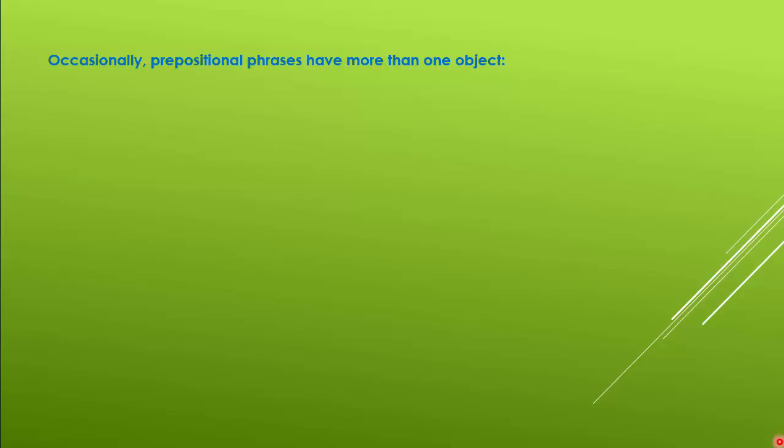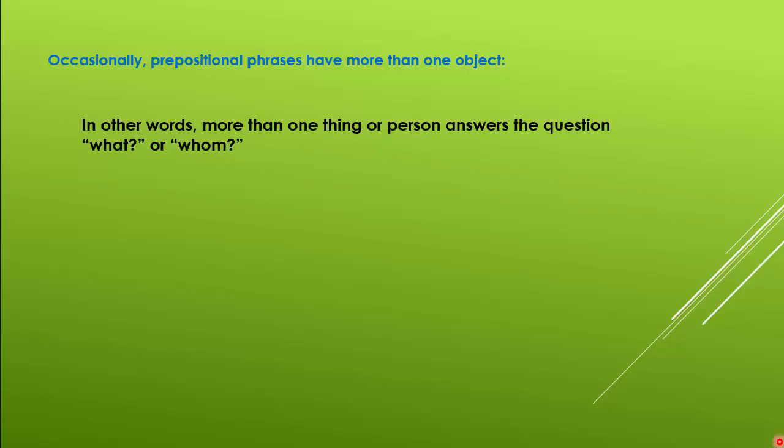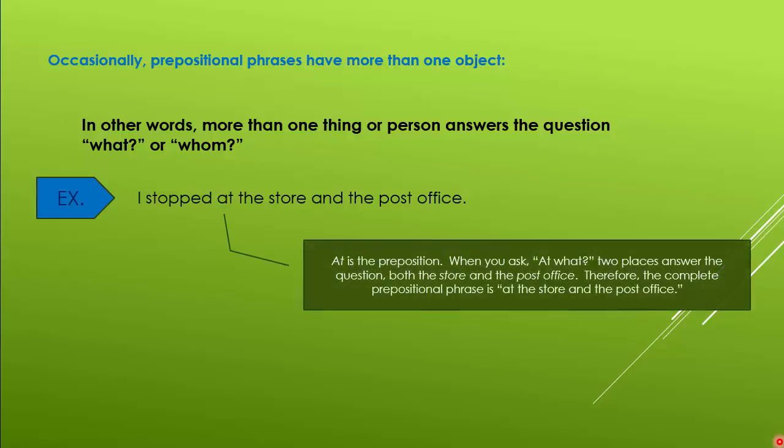Occasionally, prepositional phrases have more than one object. In other words, more than one thing or person answers the question what or whom. For example, I stopped at the store and the post office. At is the preposition. When you ask at what, two places answer the question, both the store and the post office. Therefore, the complete prepositional phrase is at the store and the post office.